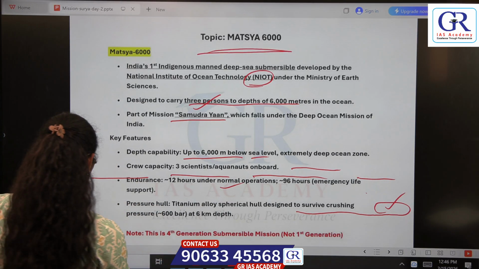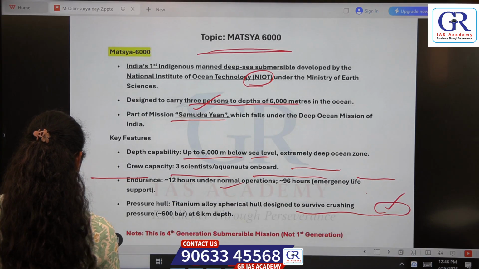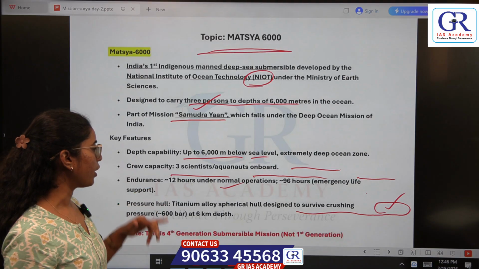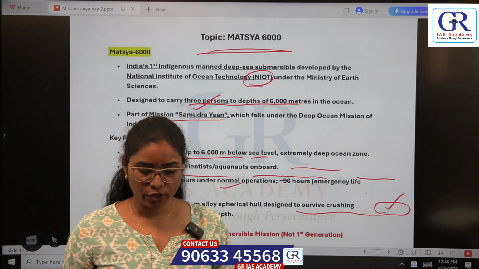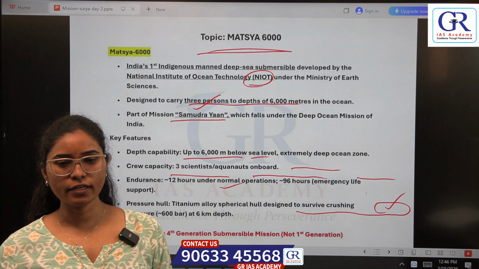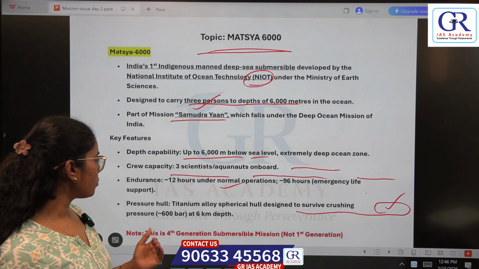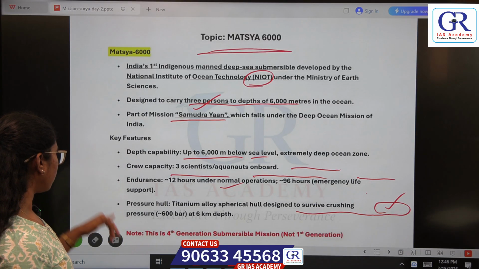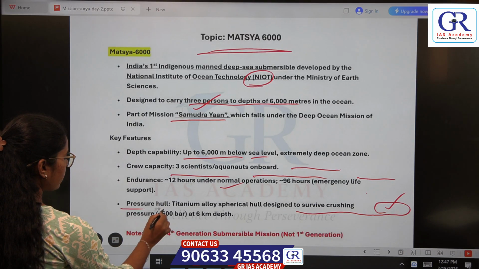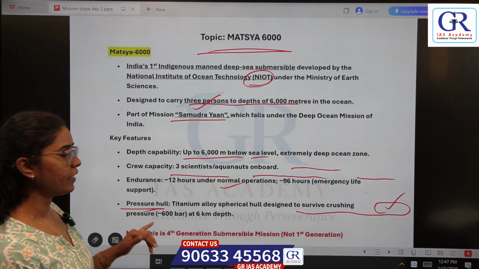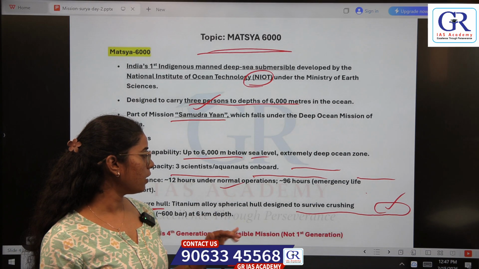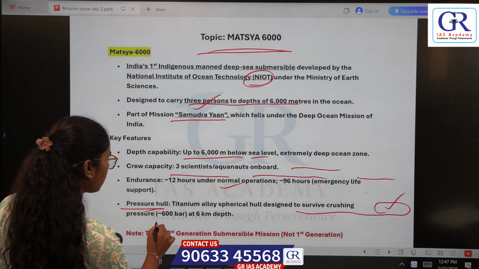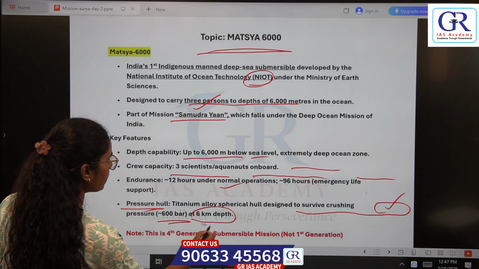Coming to endurance, it can operate normally up to 12 hours. During emergency, it can be extended till 96 hours. And the other important feature is the pressure hull, which is a titanium alloy spherical hull designed to survive crushing pressure of approximately 600 bars at 6 kilometers depth.